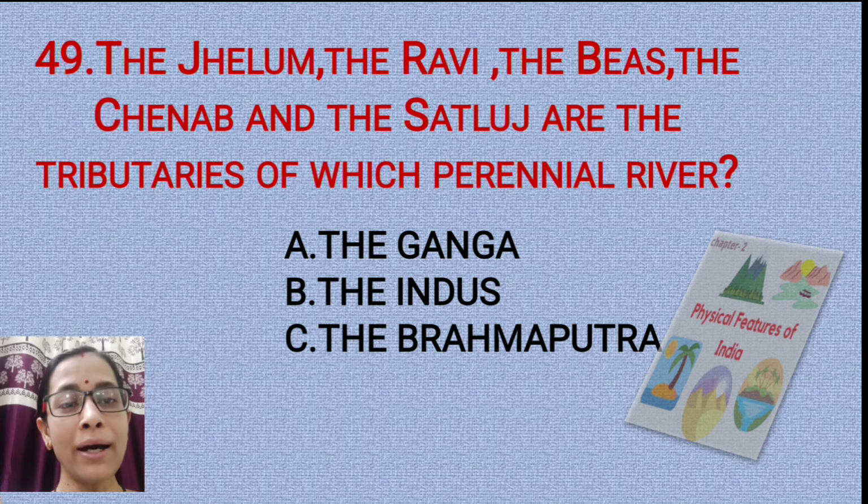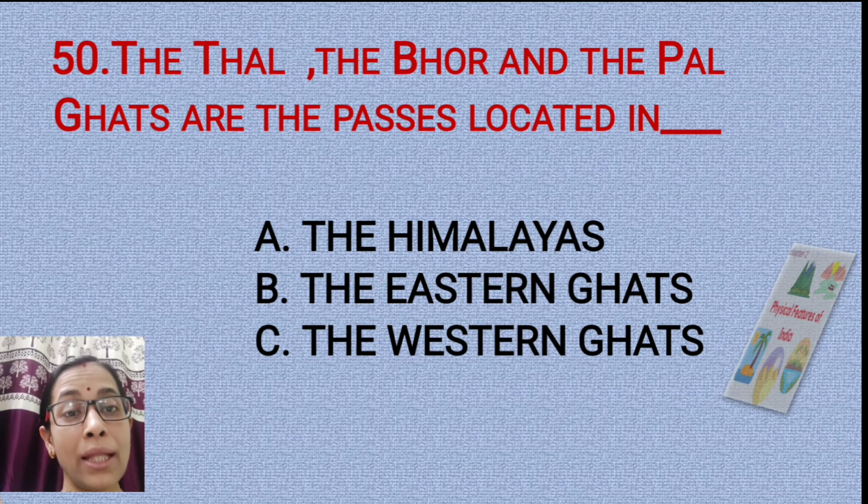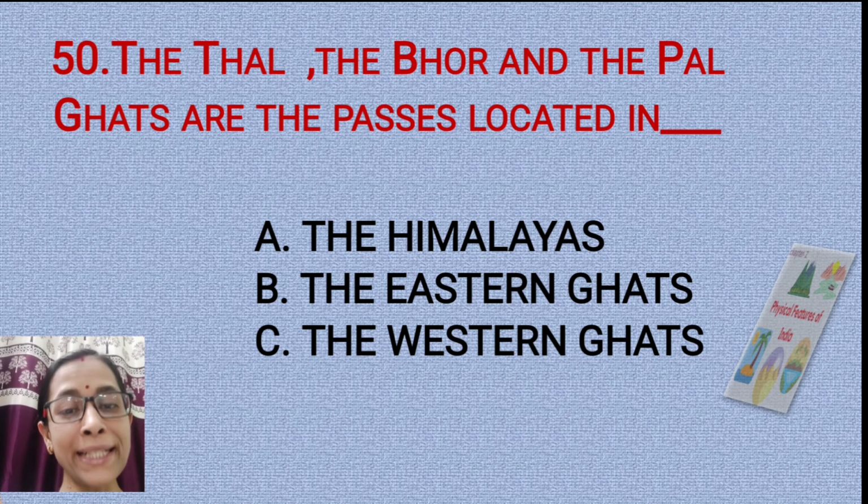Question number 50. The Thal, the Bhor and Pal Ghats are the passes located in dash. In the Himalayas, in the Eastern Ghats or in the Western Ghats? The correct answer is they are located in the Western Ghats.